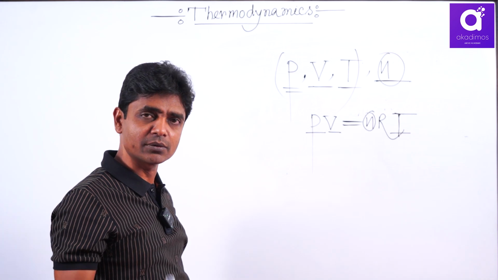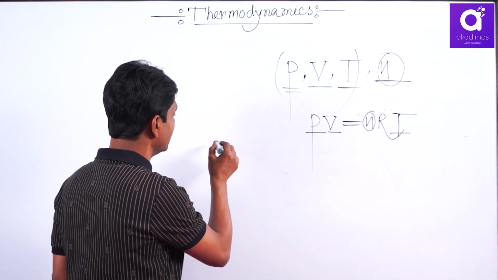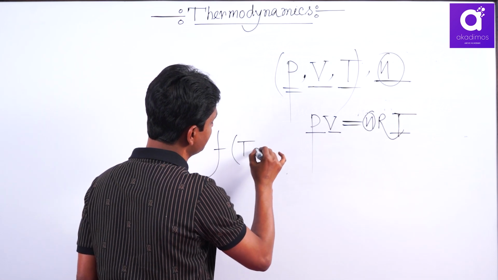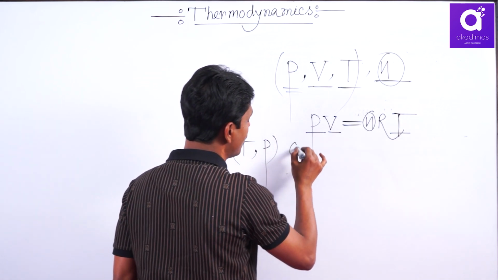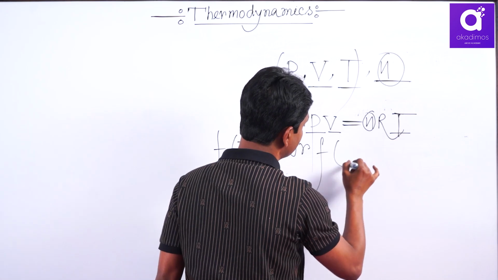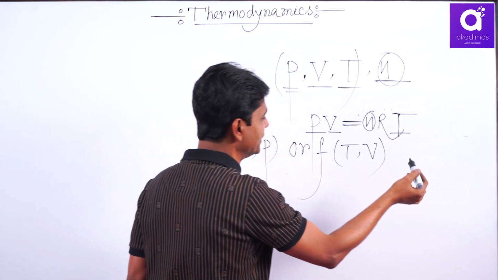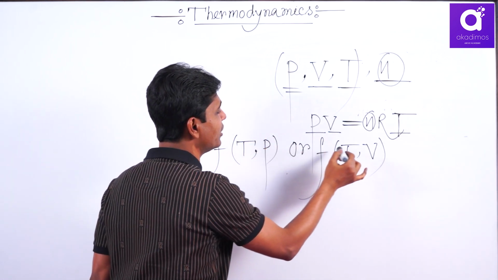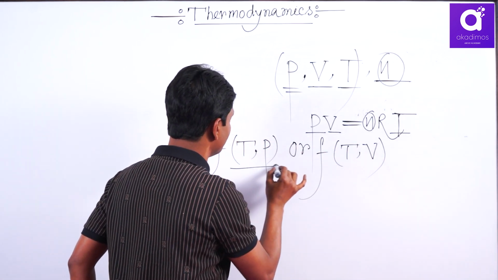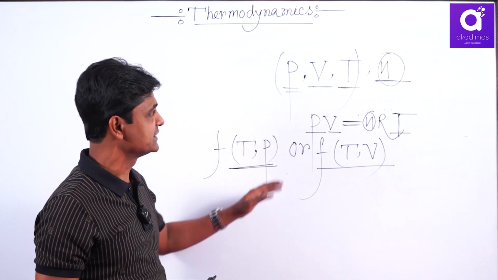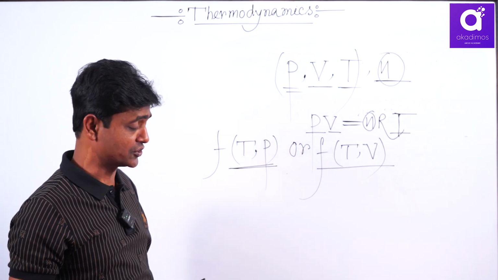That's why any thermodynamic energy function you can express as a function of temperature and pressure, or temperature and volume, or PV. Generally we will take TP or TV. Number of moles here is constant for a closed system. These are called fundamental state variables.